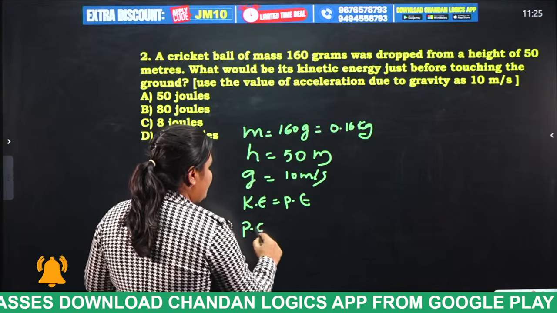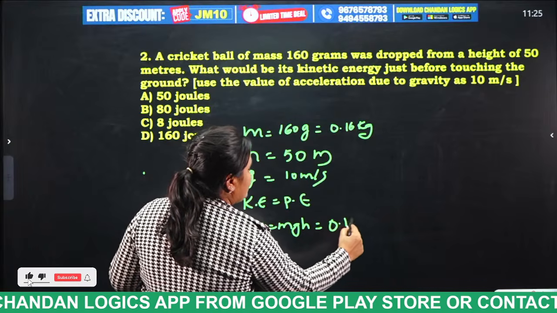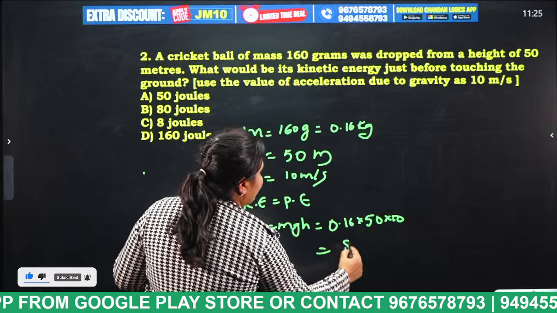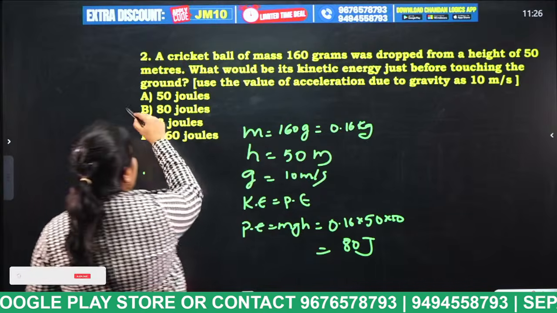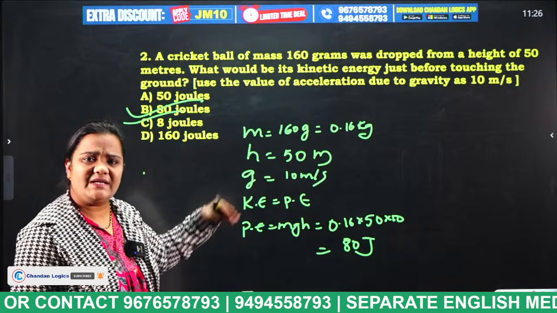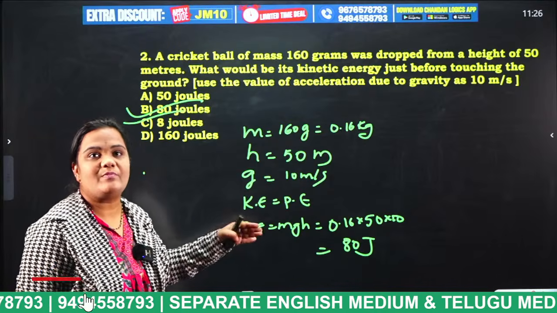So potential energy is equal to mgh, as we all know. So 0.16 into 50 into 10. So what you will get, students? 80 joules. So what is the answer for this question? 80 joules. We can also solve in that manner, but it takes a lot of time. So this is the easiest way to solve these type of problems.